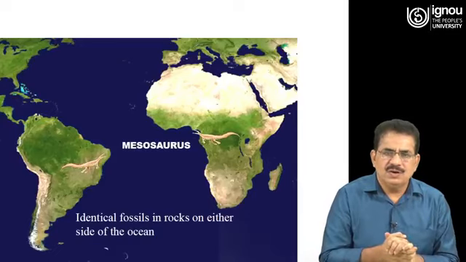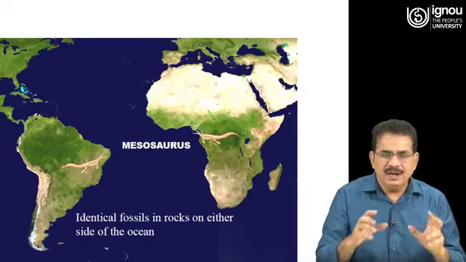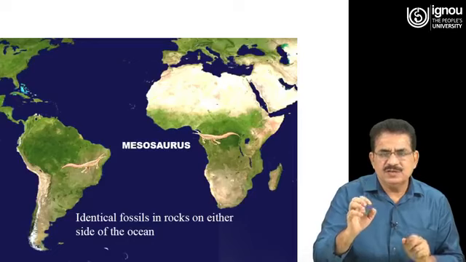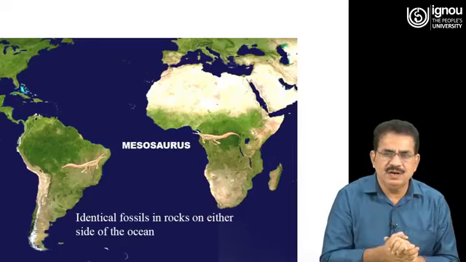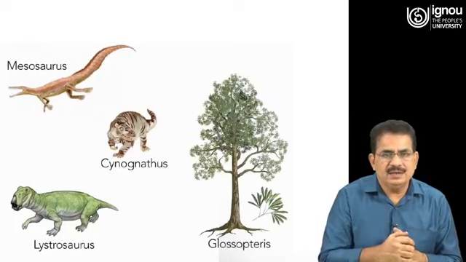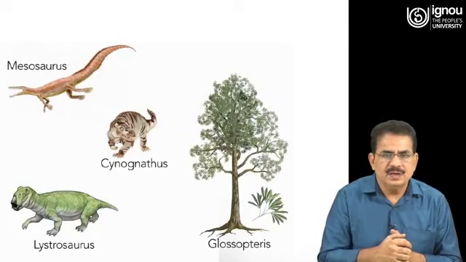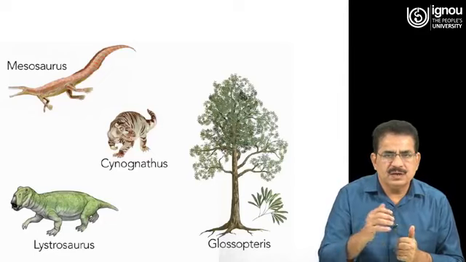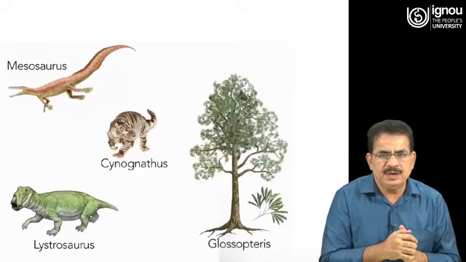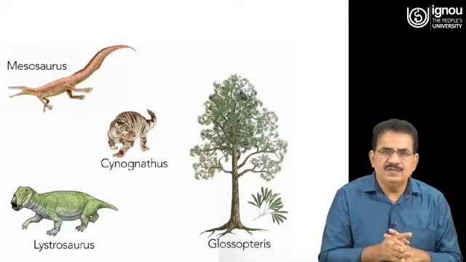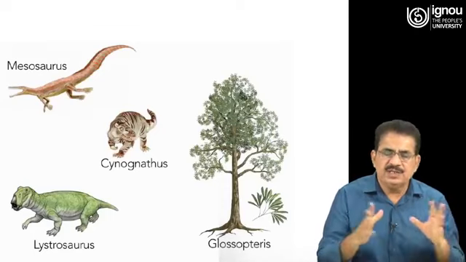So, this is also one of the evidences, and it was not only one creature which was found in different parts of the world, means in different continents. There are others also, like Cynognathus, Lystrosaurus, then Glossopteris. These are some of the flora and fauna whose fossils are found in different continents.